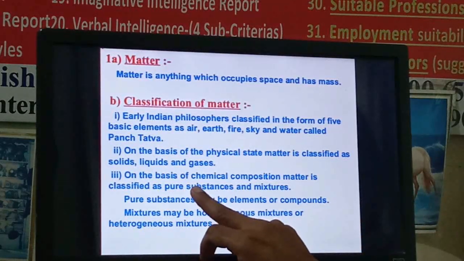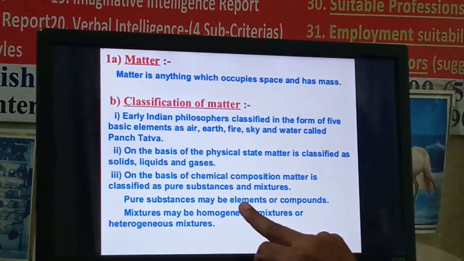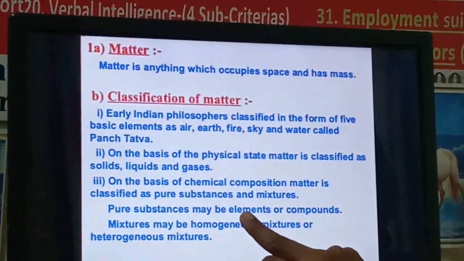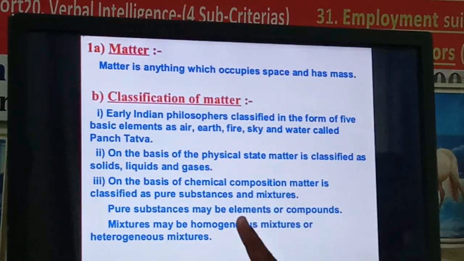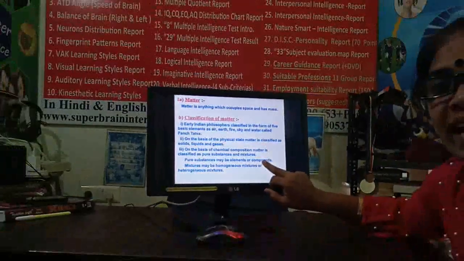In pure substances, what is included? Elements and compounds. Elements, for example gold and silver, which I already mentioned, have only a single kind of atom. And compound examples are H2O, CO2. It is also pure, but it is a compound. Why? Because carbon and oxygen together give carbon dioxide, so it is a compound. Hydrogen and oxygen give water, so that's why it is a compound.